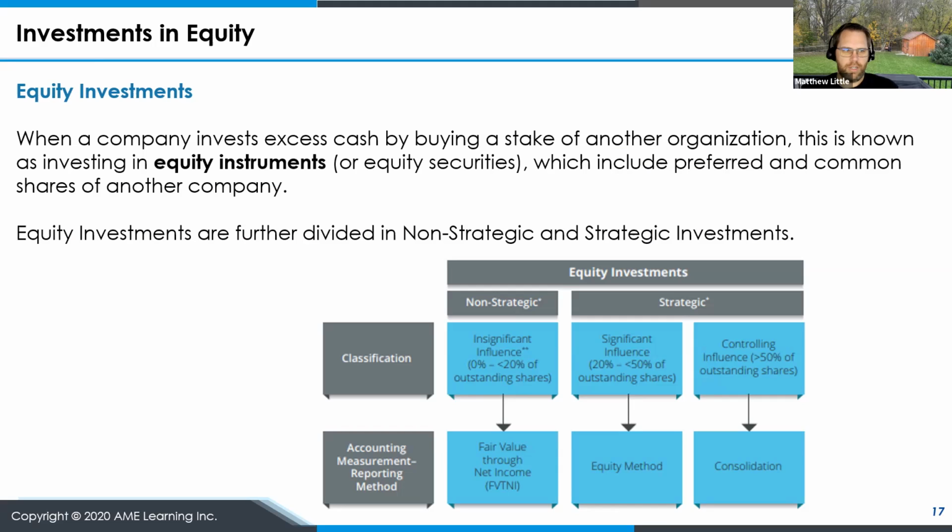So we could have a non-strategic investment where it's less than 20% of the outstanding shares. It's considered a fair value through net income accounting process. If we're between 20 and 50% of the outstanding shares, we record through the equity method. And if it's a strategic controlling influence, so we own more than 50%, we have to consolidate their financial results into our financial statements.